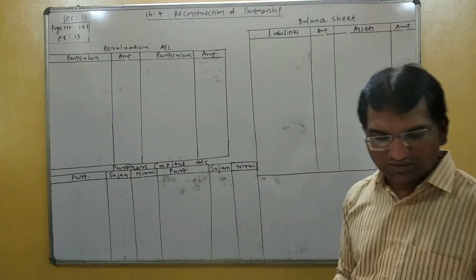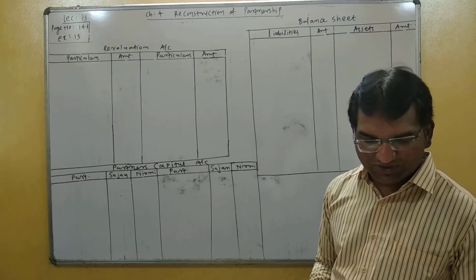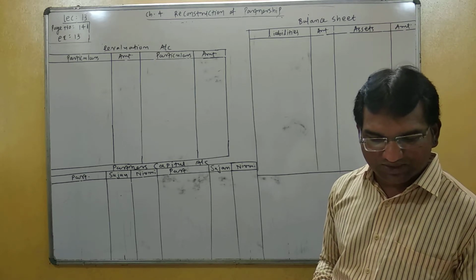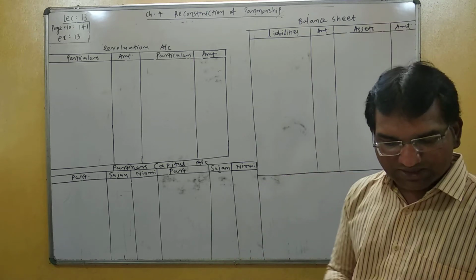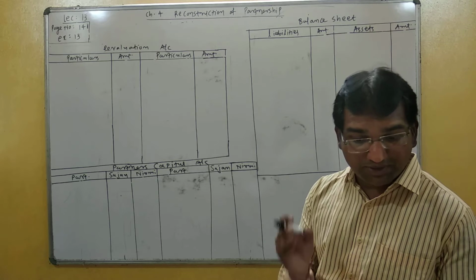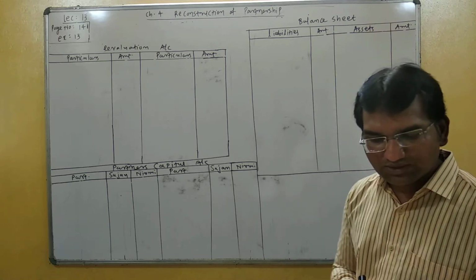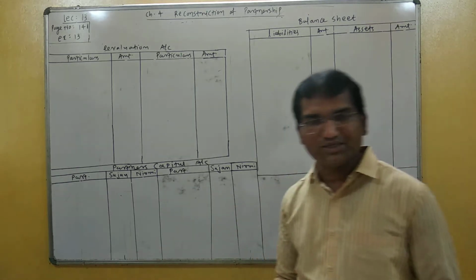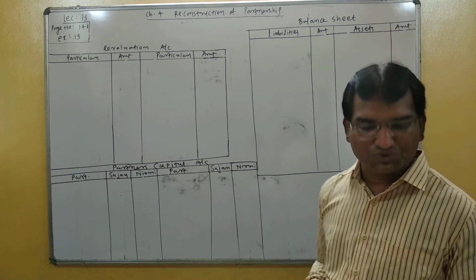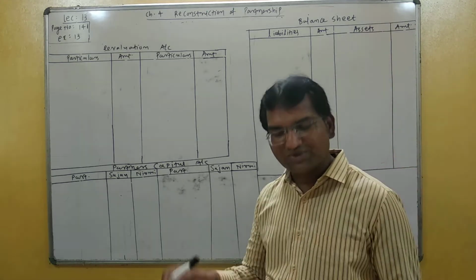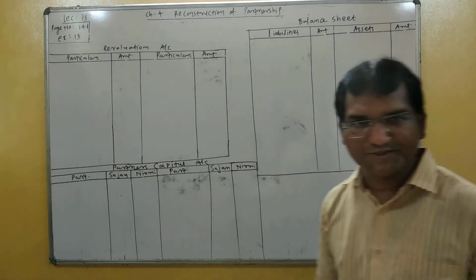Here two partners are given, Sajan and Nirmi. Their old profit sharing ratio is 5:3, which is given at the beginning. Balance sheet is given. On the liability side, capital, general reserve and P&L accounts are given. Students, they are reserves, so they are distributed between partners. Some liabilities and assets are given. Partners decided to change their profit sharing ratio to 1:1. Also, they want to revalue assets and liabilities.